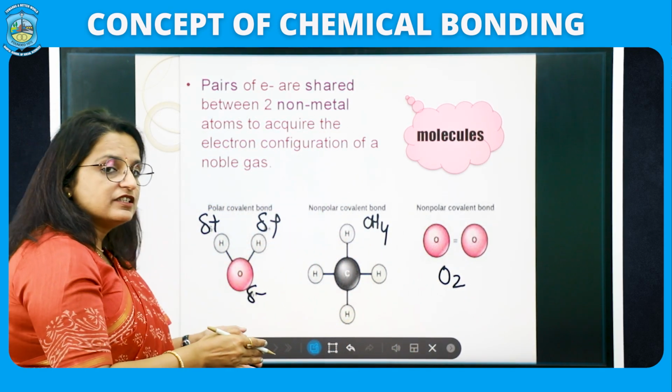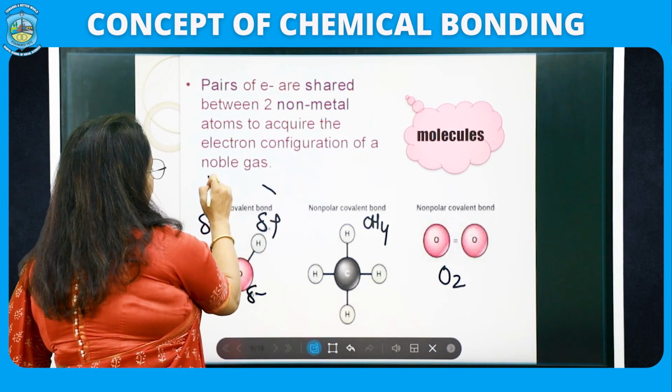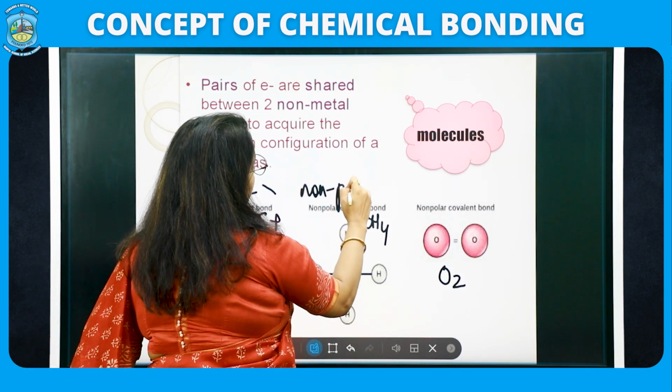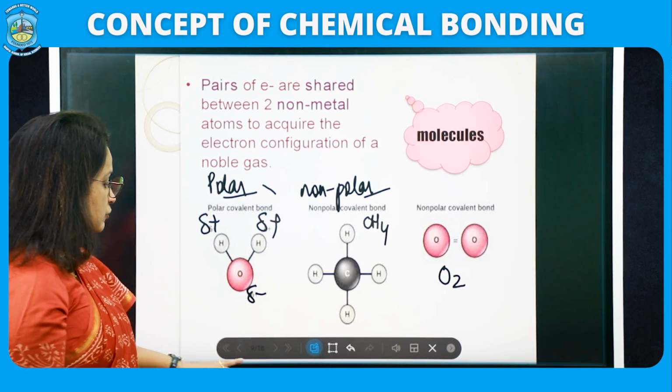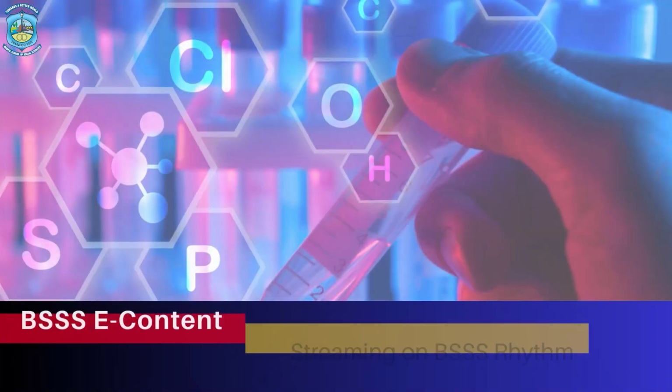So, this gives rise to 2 types of covalent bonding, that is a polar covalent bond and a non-polar covalent bond. We are going to discuss these in detail. So, let us move on to polar covalent bond and non-polar covalent bond.